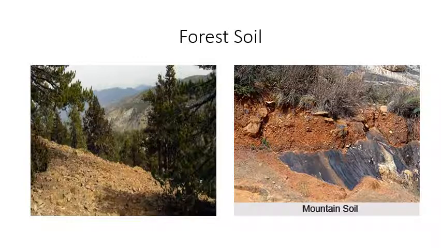The next type of soil that we are going to talk about is forest soil, as can be seen in the pictures. And in the map, we have observed that in the areas of western Himalayas and parts of eastern Himalayas, like in the state Sikkim and parts of Arunachal Pradesh, we can see the forest soil. Now let us try to understand the features of this soil.